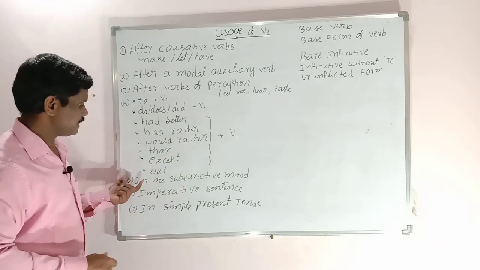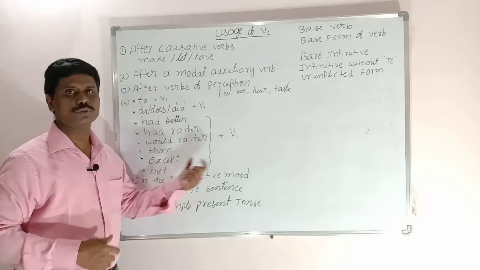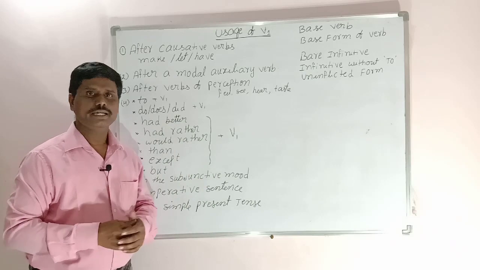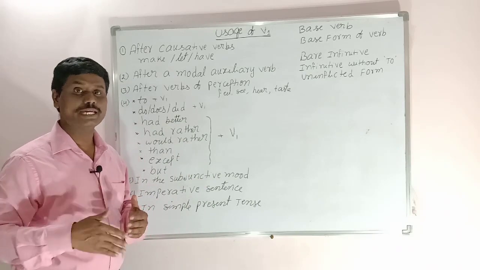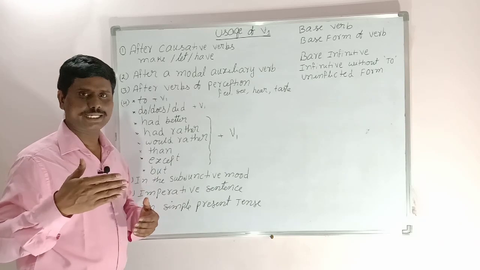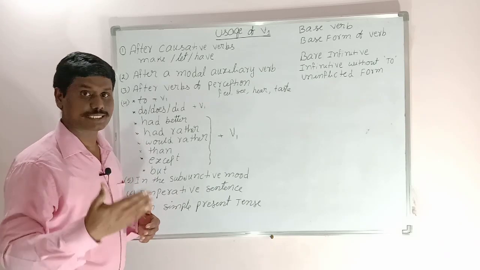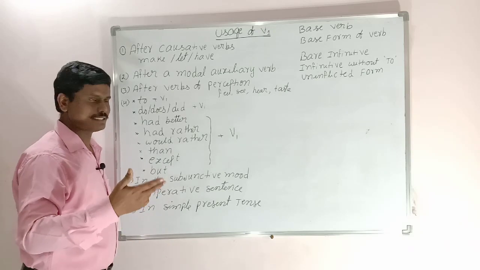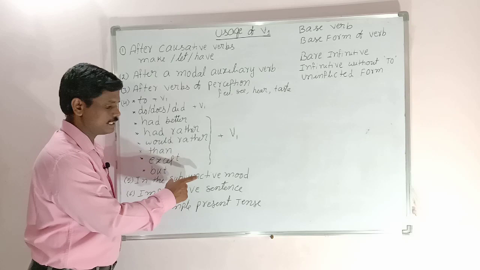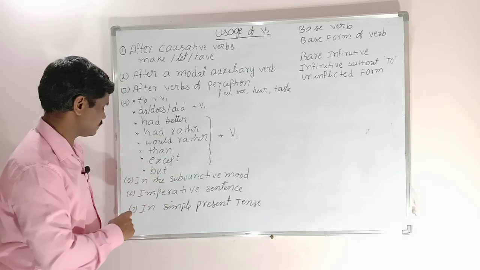And next, the subjunctive mood is used to refer to a hypothetical action, or a wish, a demand, a recommendation, a suggestion. In such cases, in the subordinate clause, we use the subjunctive. In the subjunctive mood, we use verb 1.